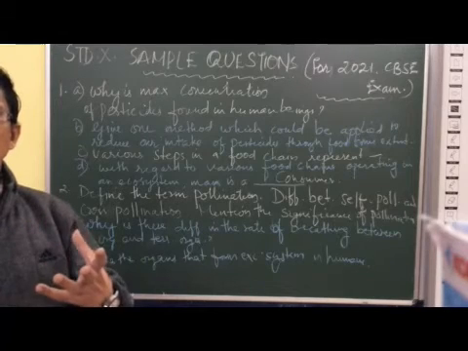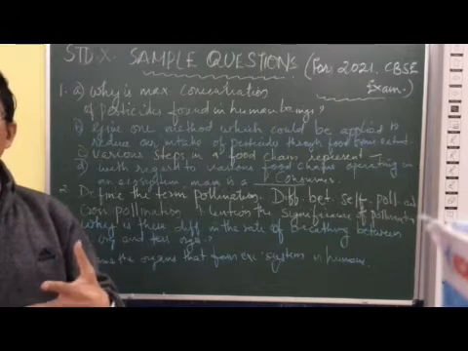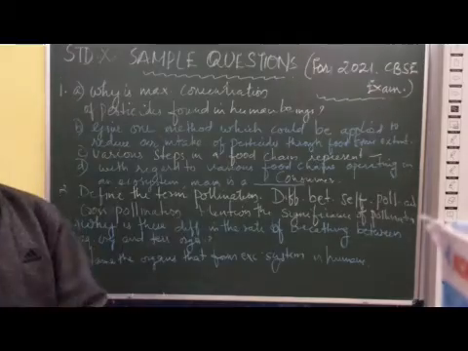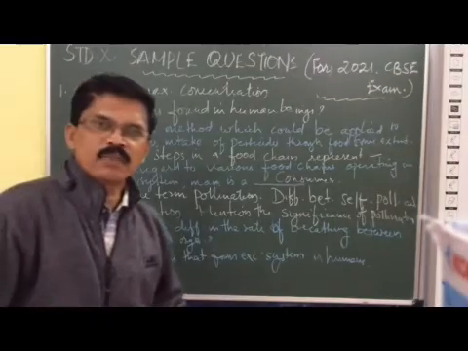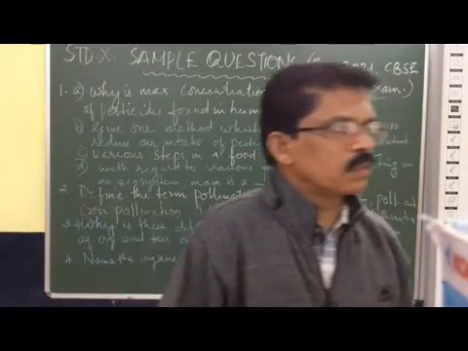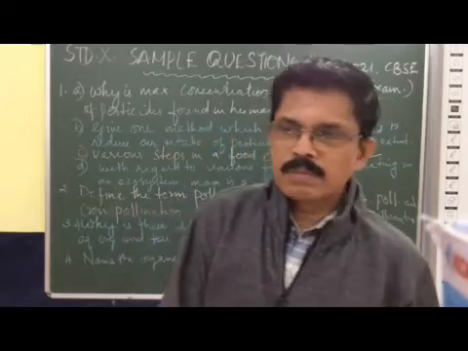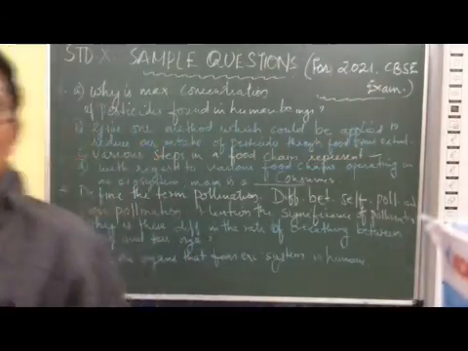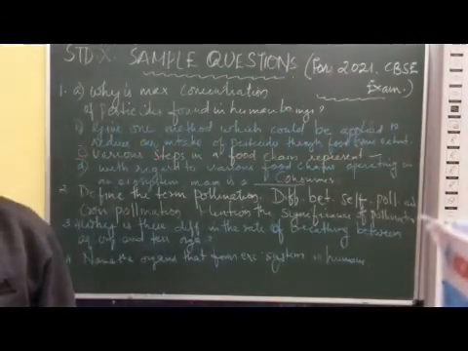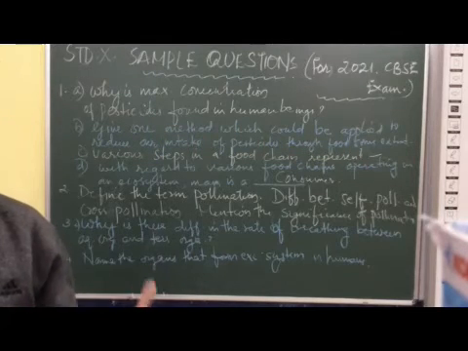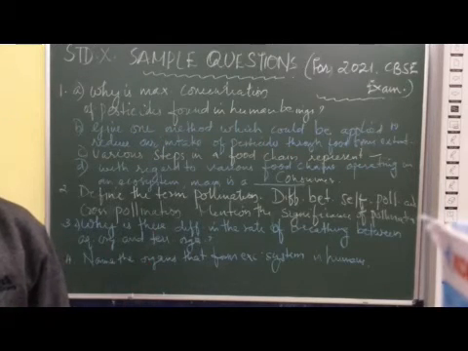The zygote develops into an embryo, and fertilization ultimately results in seed formation. Seed and fruit formation is another significance. So fertilization helps in seed and fruit formation. That is very important, and fruit is the food of many organisms.